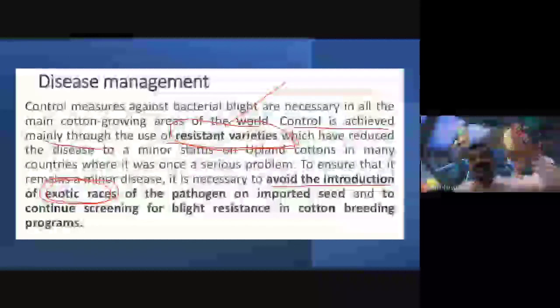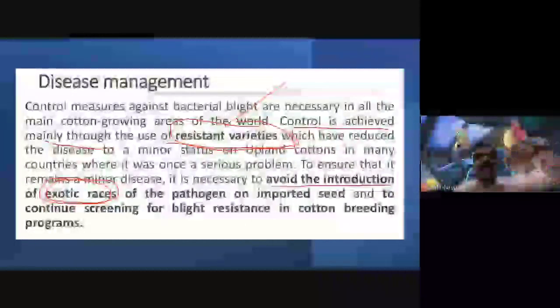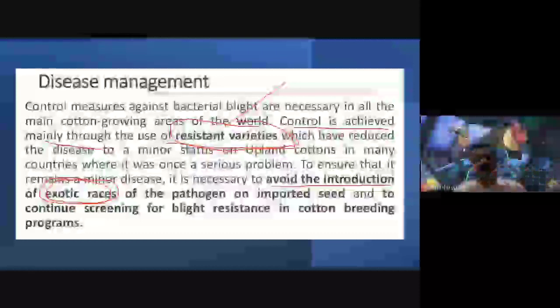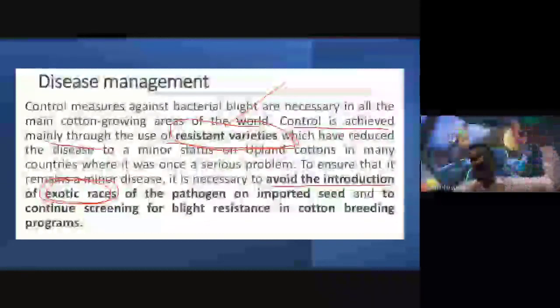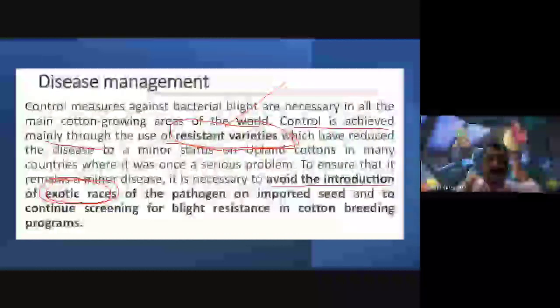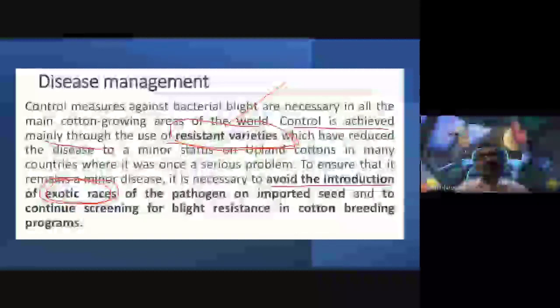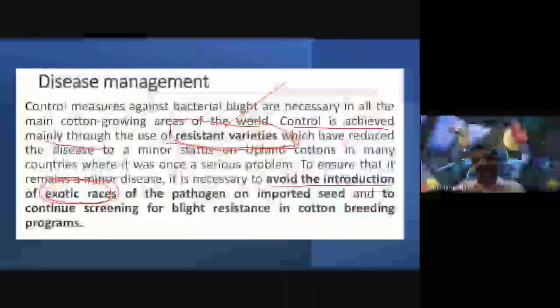But whenever we introduce exotic races from outside our country, imported from other countries, if quarantine methods are not applied properly, the pathogen can be imported into our country and spread rapidly among the crops of our cultivars. This is one of the most serious problems for controlling the spread of this disease over the world, not only in India.